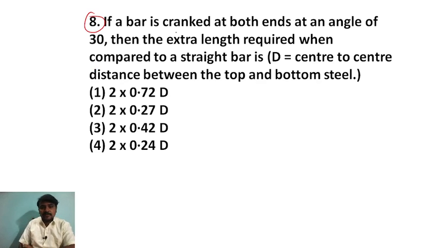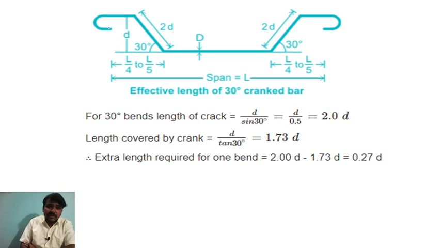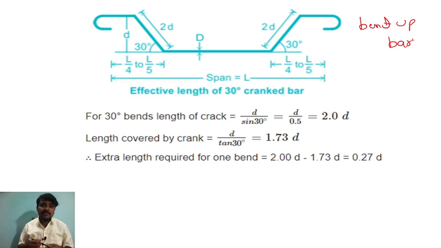Question number 8. This is an RCC question. If a bar is cranked at both ends at an angle of 30 degree, then what is the extra length required when compared to a straight bar, where D is the center to center distance between the top and the bottom steel? Let me see the sketch. First of all, this is a bent up bar. We provide the bent up bar for the negative bending moment near the supports.